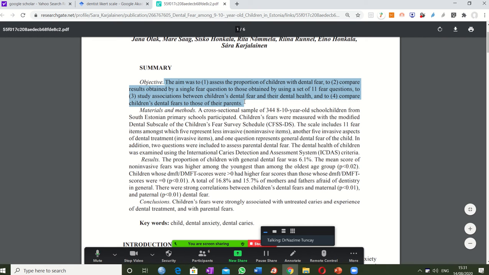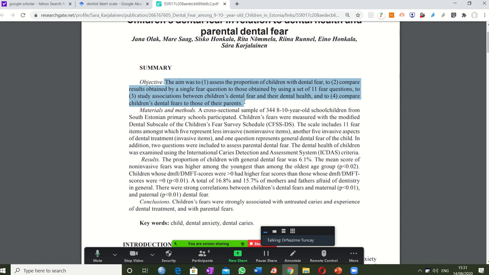All articles have an objective, an aim. Without an aim, we don't start a study. And we have hypotheses. We are going to see in the courses, maybe on Monday, how researchers make hypotheses.